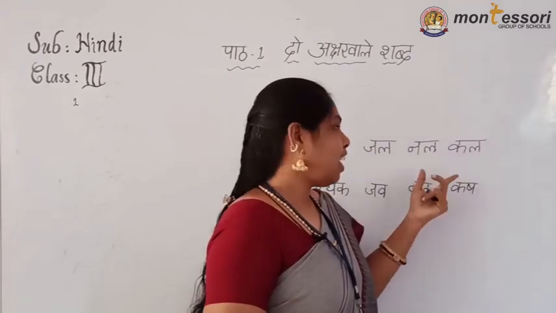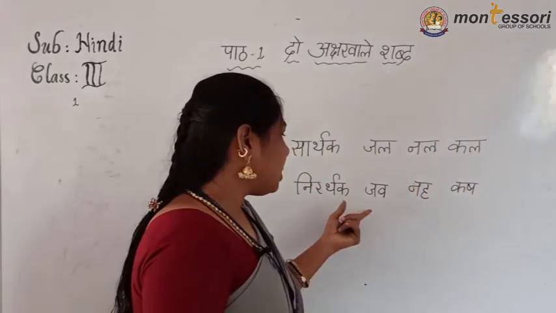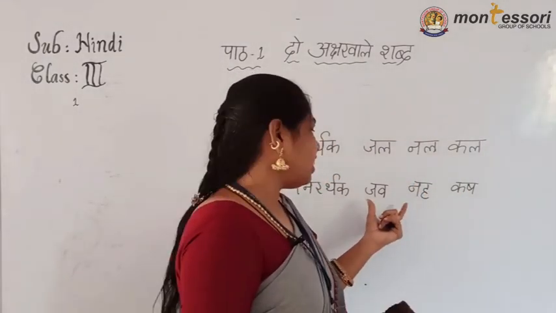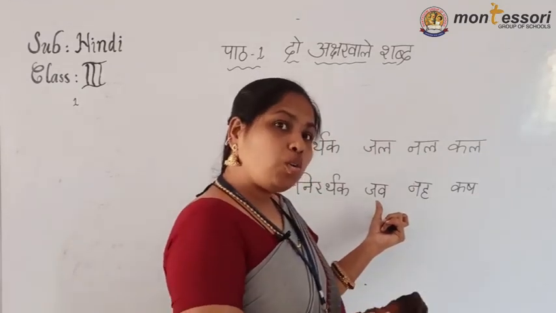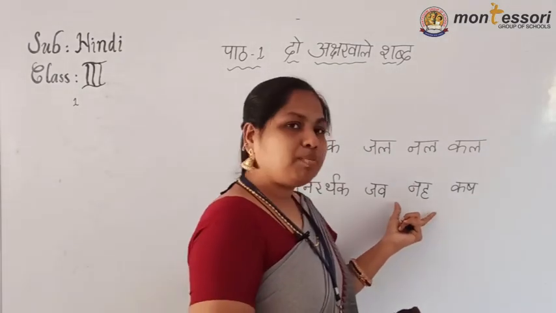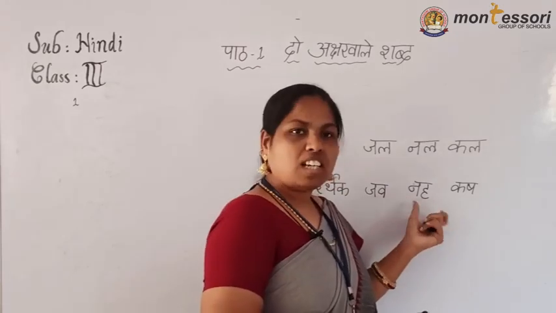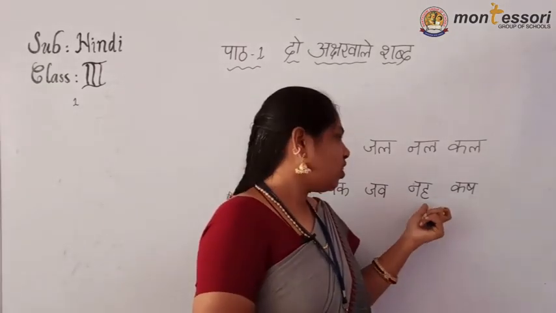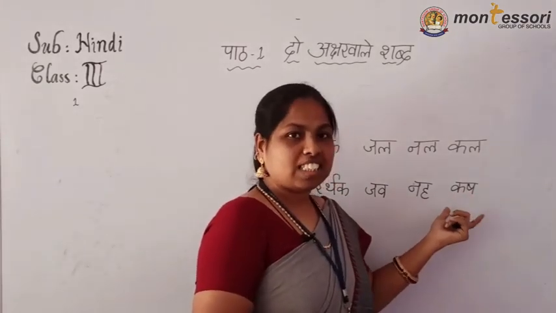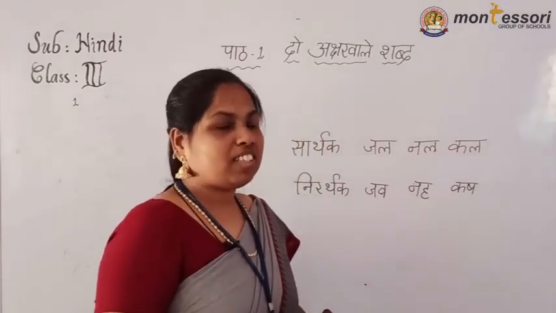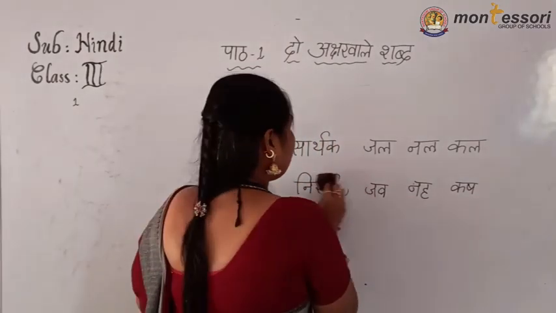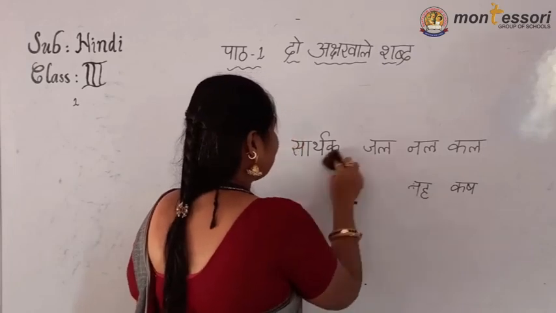Nal means tap. Kal means tomorrow. Here Jau means nothing. Jau means Jawari, that one will come as a meaningful word. Or Naha, is anything there? Ka, Sha, Kash. This is also not having a meaning. Example I have shown now. Now what you have to do?